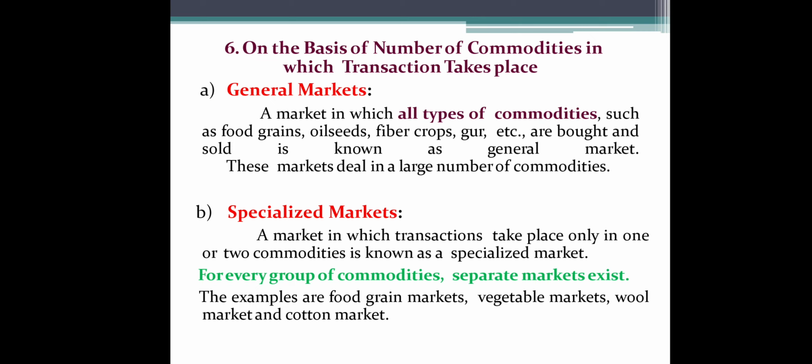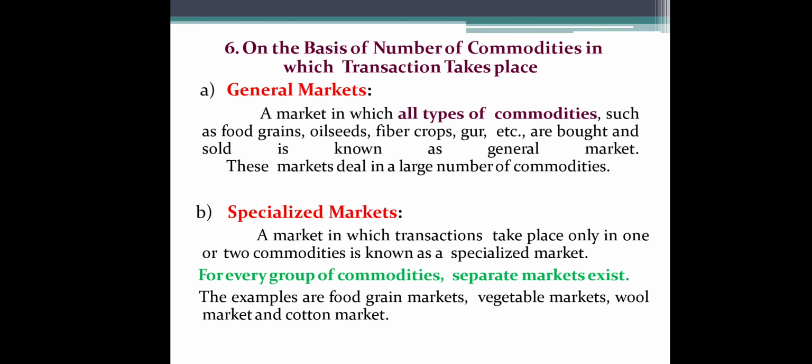A general market is a market in which all types of commodities are marketed. It is a general nature market where you will find all types of commodities whichever the customer requires, and the buyers can buy whatever they want from the same market.